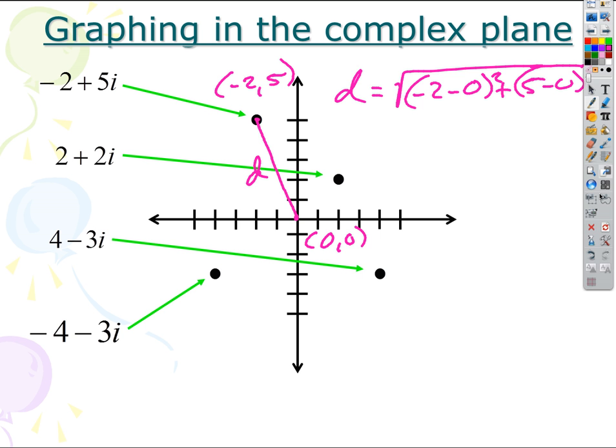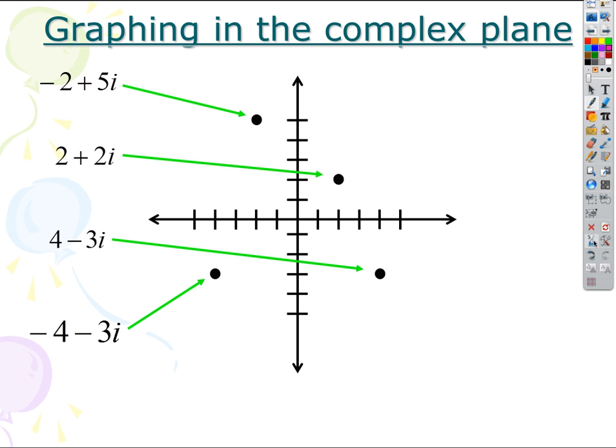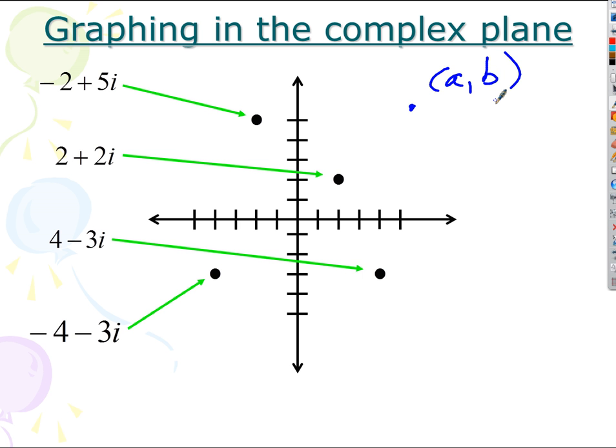Okay, what if we do this instead? Rather than pinning ourselves down to just a single point, let's take a point that could be anything. It could be anywhere in the plane. Let's just put it right there, for example. But its coordinates are just going to be a, b, where a is the real part and b is the number that's being multiplied by i, the complex coefficient. So if I use that same distance formula, what's it going to give me? Square root of (x2 minus x1) squared, right?